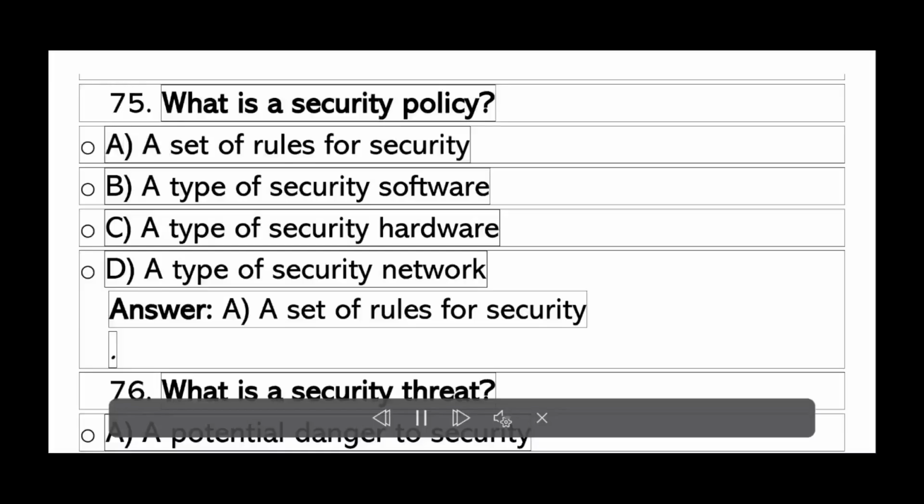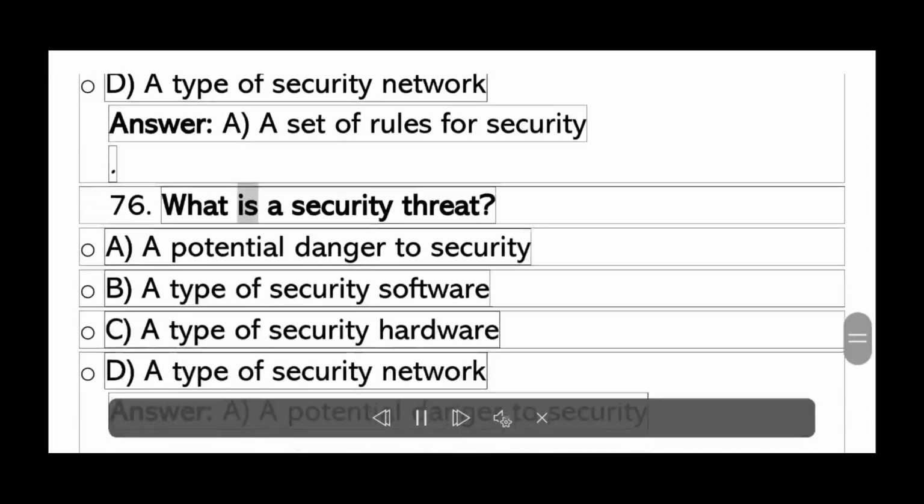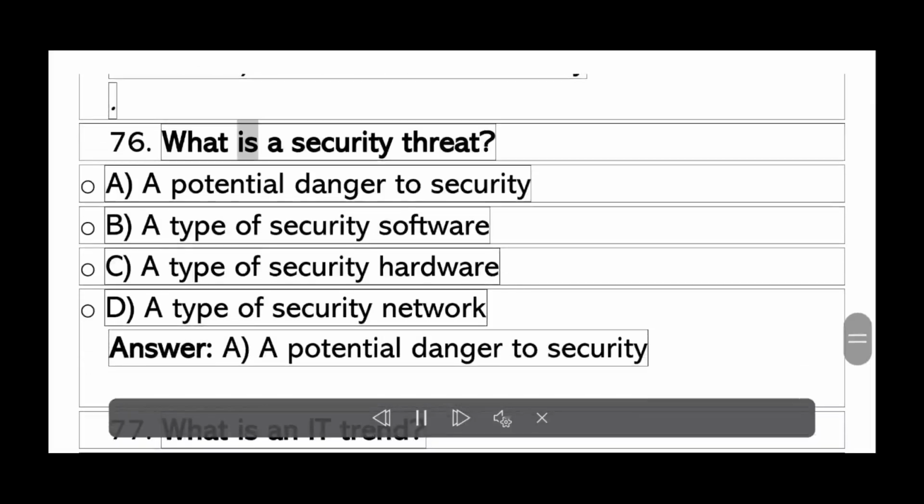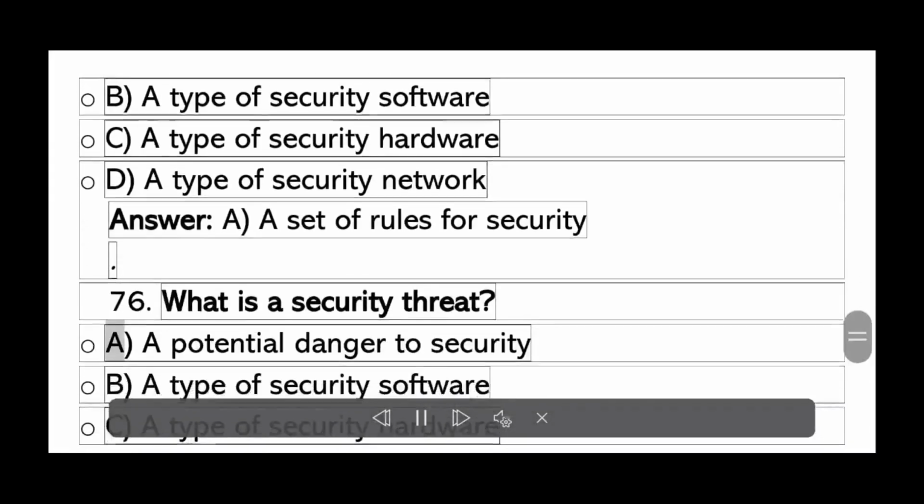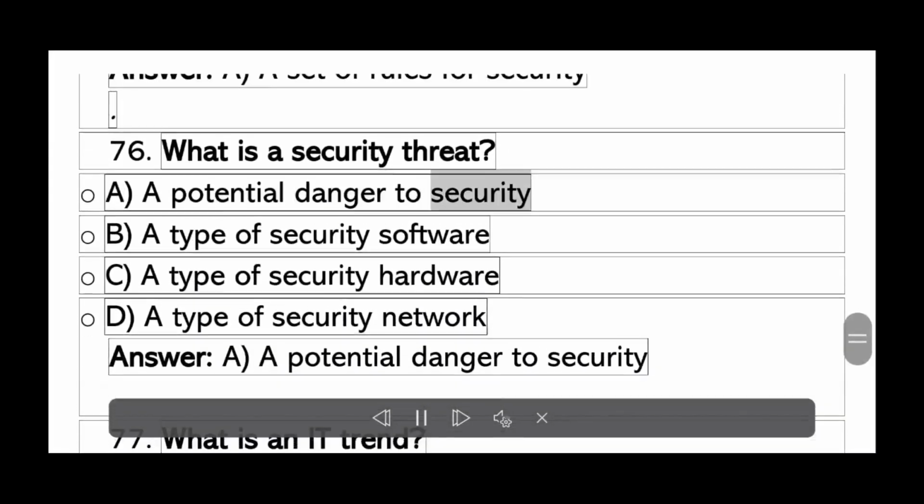What is a security policy? A. A set of rules for security. D. A type of security network. Answer A. A set of rules for security.